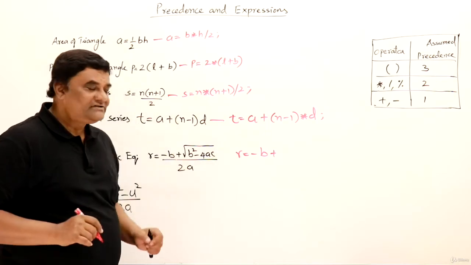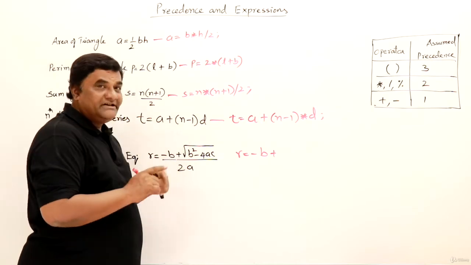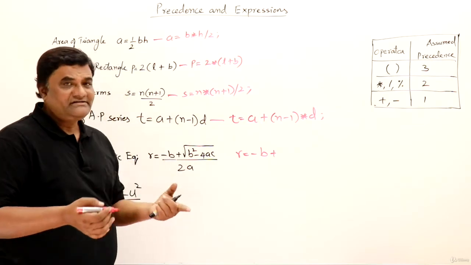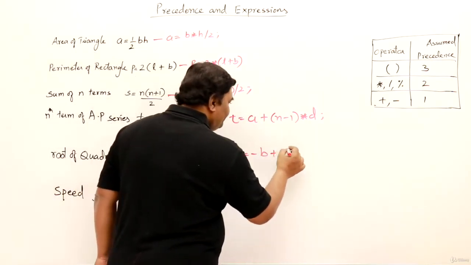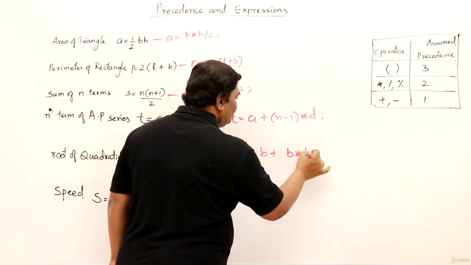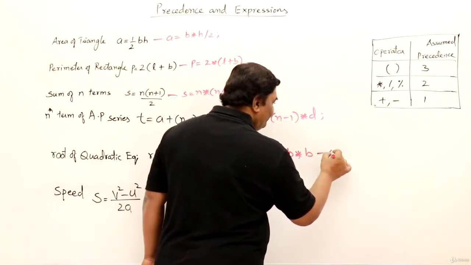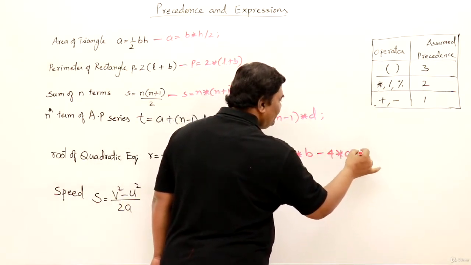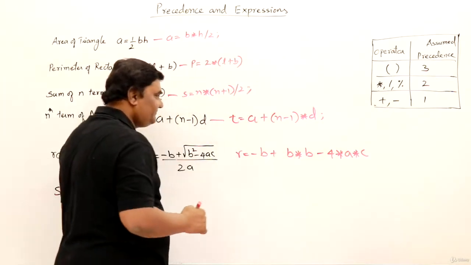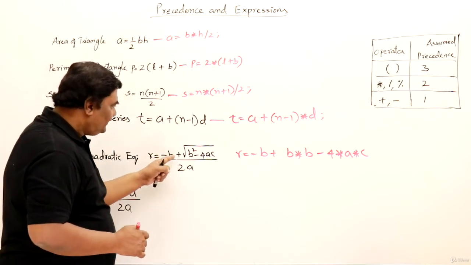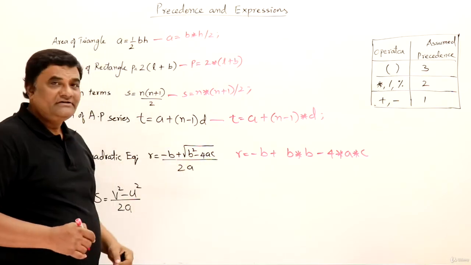I'll show you afterwards. So I will write b square as b into b. That's the simple method. Then minus 4 into a into c. Yes, this is perfect. Now this whole thing has to be in a square root.